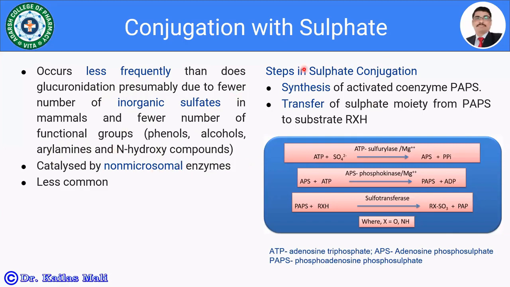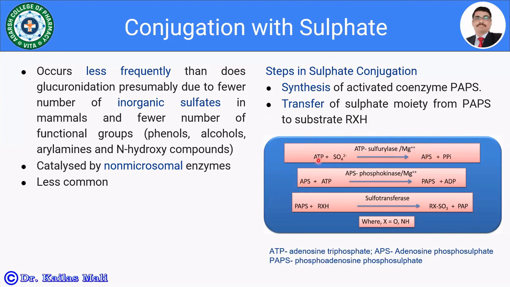The steps involved in sulfate conjugation are again two steps. The very first one is the synthesis of the activated coenzyme PAPS, phosphoadenosine phosphosulfate. And the second step is the transfer of the sulfate moiety from PAPS to the substrate RXH. RXH may be O or NH. So ATP, that is adenosine triphosphate, plus sulfate, in the presence of ATP sulfurylase and magnesium, gets converted into APS, that is adenosine phosphosulfate.